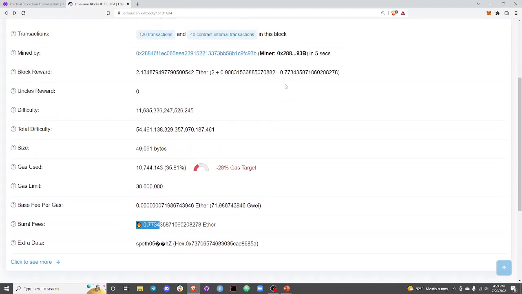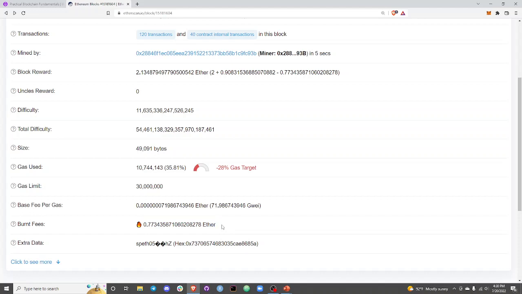And then, like I said, there's also ETH that's burnt. The idea behind burning ETH: this person got 2 ETH as a reward, 0.9 in fees, and also 0.77 ETH was burnt. The idea here is that you don't just pay for transactions to go into blocks so miners make money, right? You can also burn some ETH, and that reduces the supply of ETH, which hypothetically helps everybody, right? If I have 5 ETH out of 100 million ETH, and then years later there's less ETH because a lot of it's been burnt from the two-fold payments, you pay someone to be included in the block and you burn some ETH, then that helps everybody.